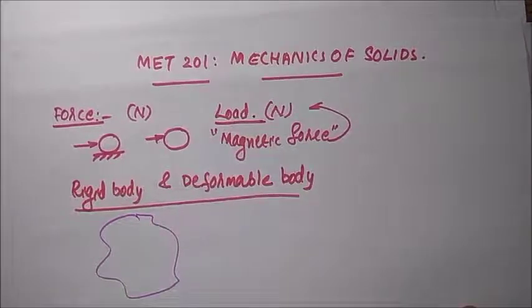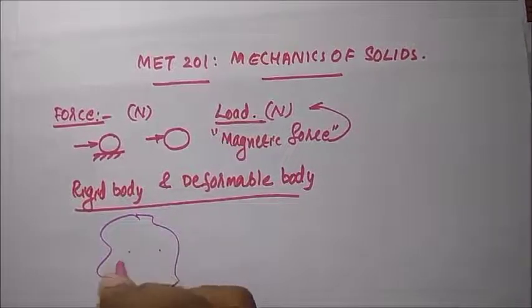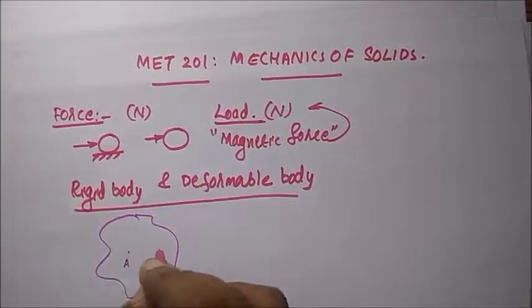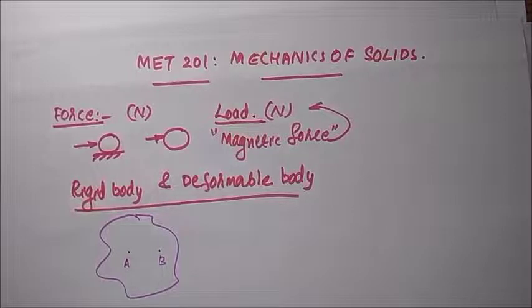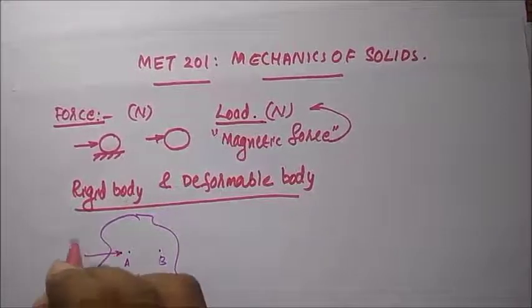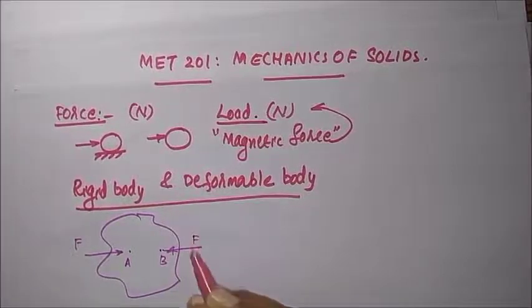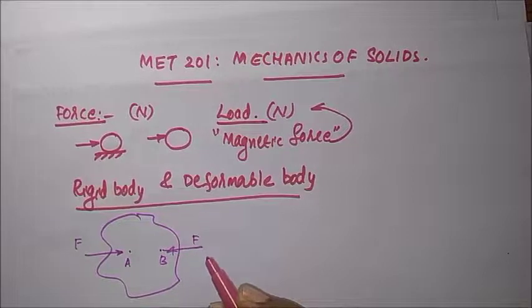Consider a body. Let A and B be two points in the body, or positions of two particles, as shown in the figure. An external force having magnitude F is applied on A and B. Then what will happen?